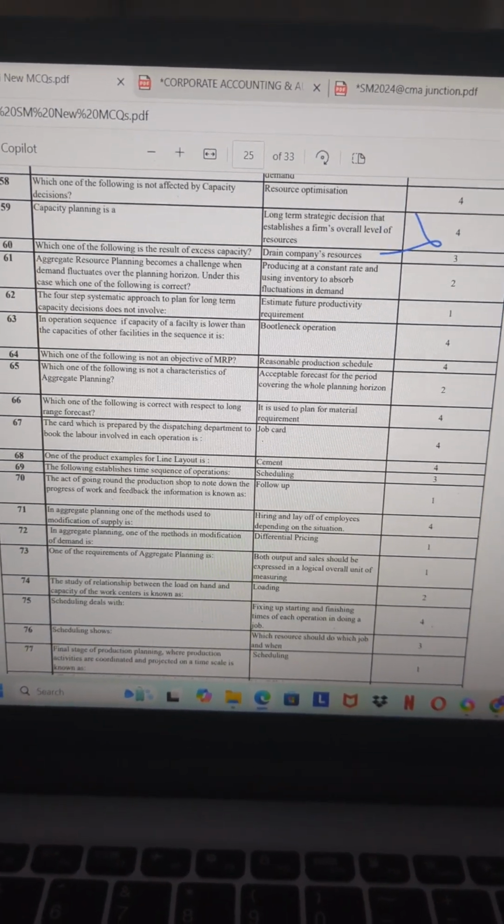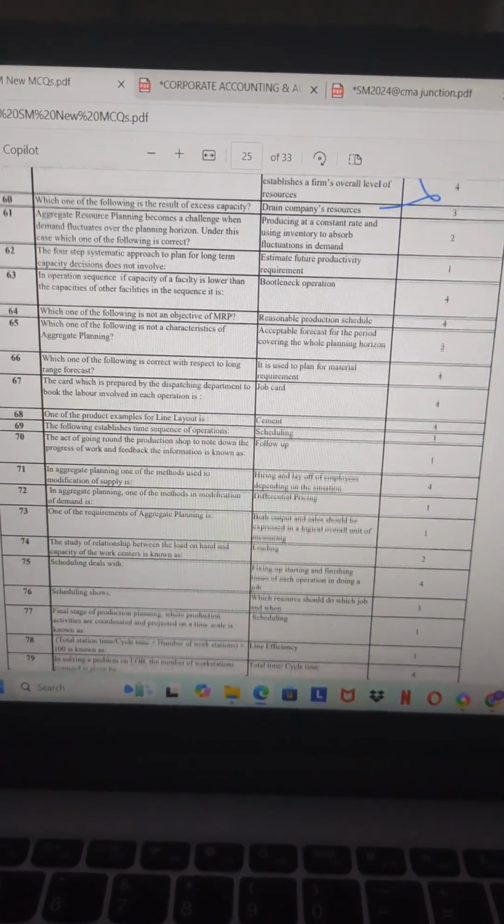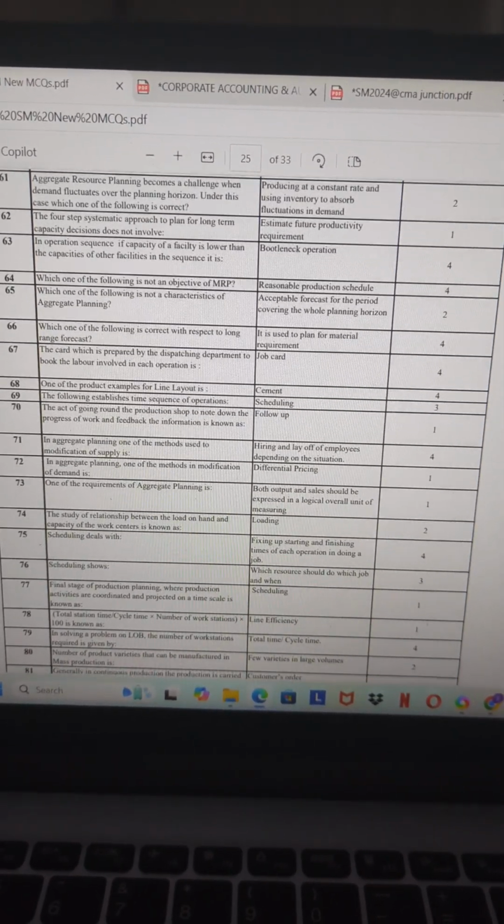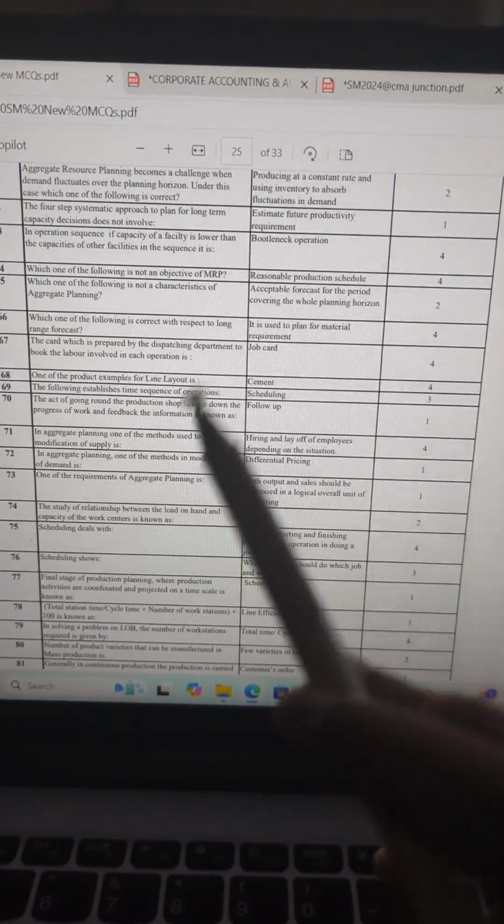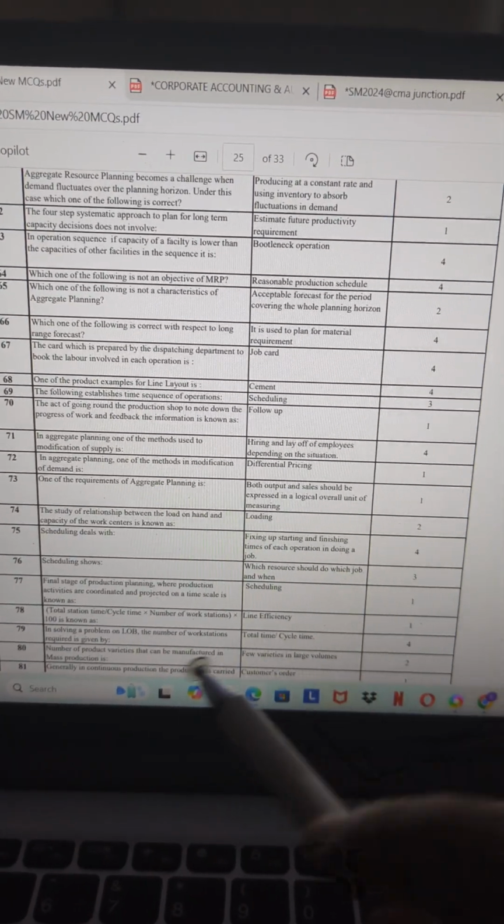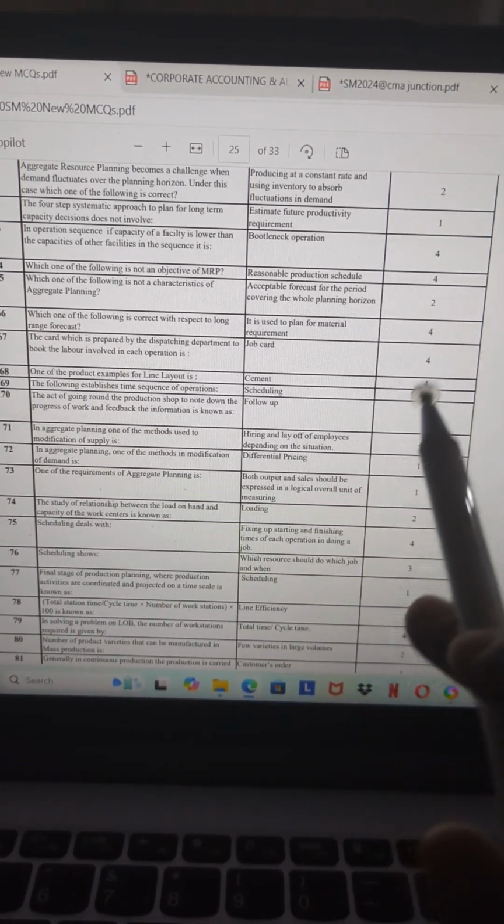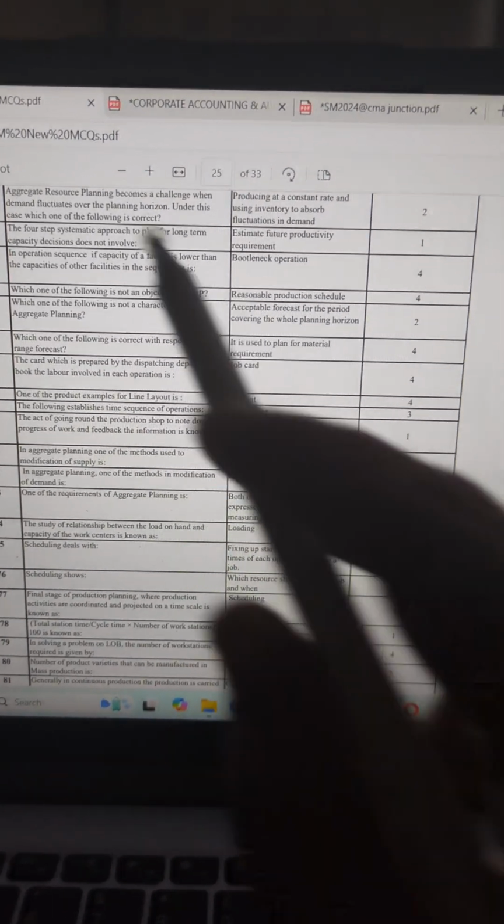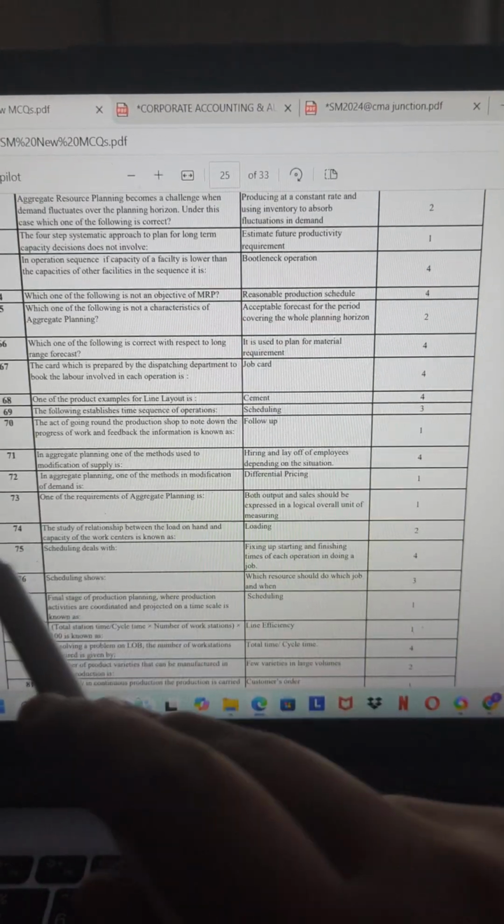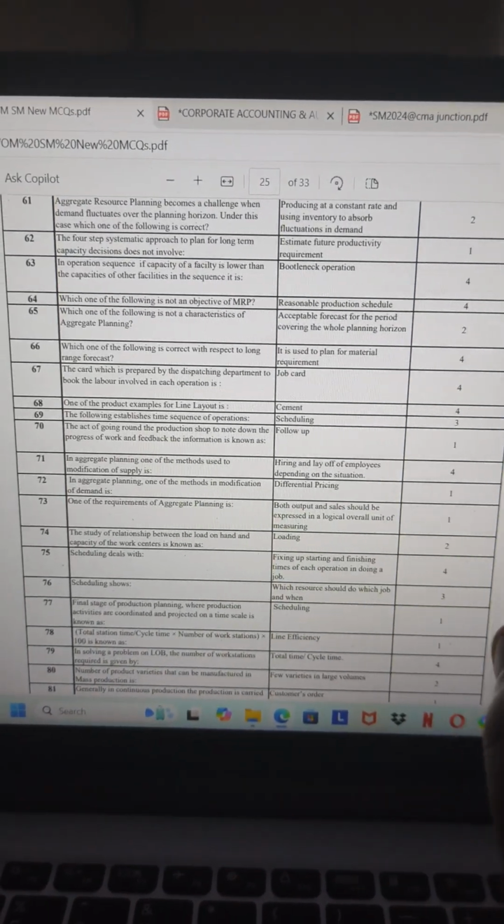Which of the following is a result of excess capacity? Drain company resources. Aggregate resource planning becomes a challenge when the demand fluctuates over the planning horizon. Under this, which of the following is correct? Producing at a constant rate using the inventory to absorb the fluctuations in demand. The 4-step systematic approach to plan for long-term capacity decisions does not involve estimate future productivity.